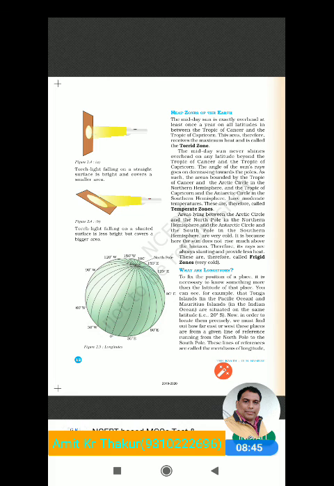So in the next chapter we will understand about longitudes. Also go through your book and give a detailed reading of this chapter.